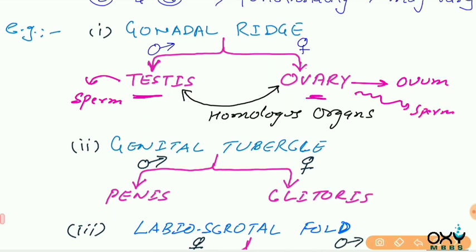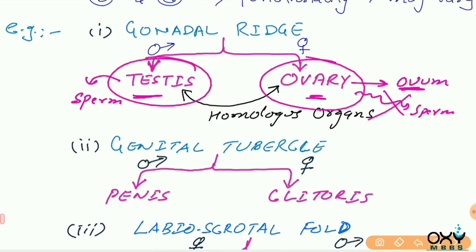The ovary is forming a different structure, that is ovum. So the functions of testes and ovary are different. One is forming sperm and the second, ovary, is going to form ovum. So these two structures differ in functions, but their origin is same, that is from the gonadal ridge.